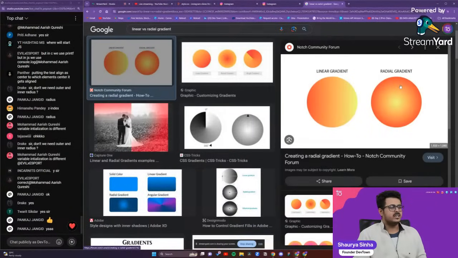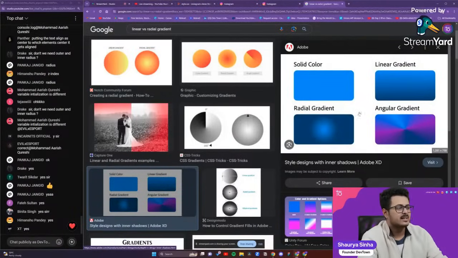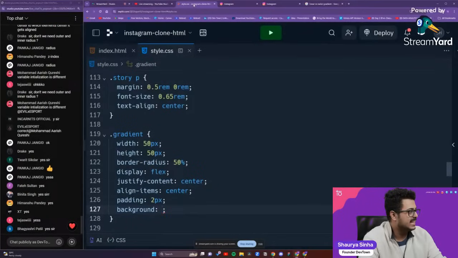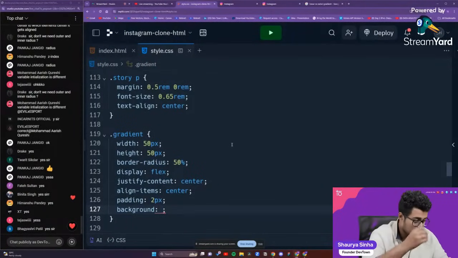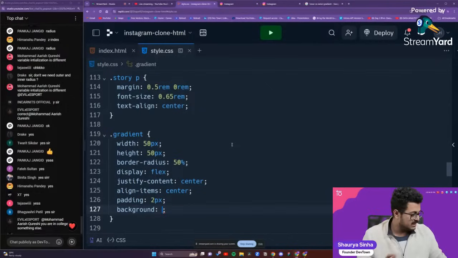So for our case, we are going to use a radial gradient. There are other kinds of gradient as well. For example, angular gradient is there. Then we have solid curves, so that is basic itself. Okay, so we are using a radial gradient right over there, guys. Okay, now I have kept the numbers written right over here. Where are the numbers?